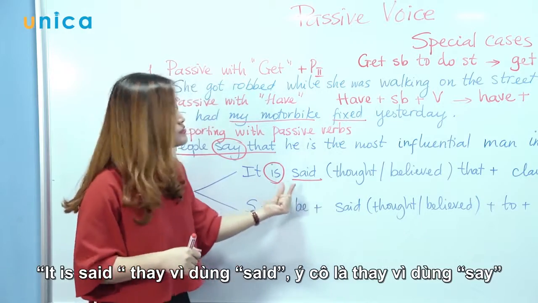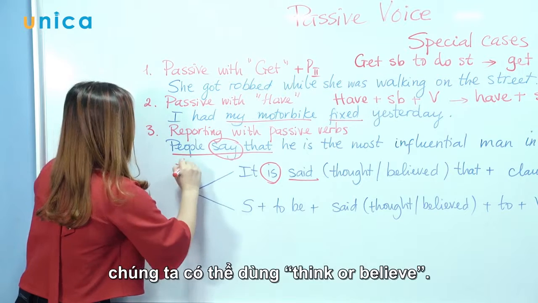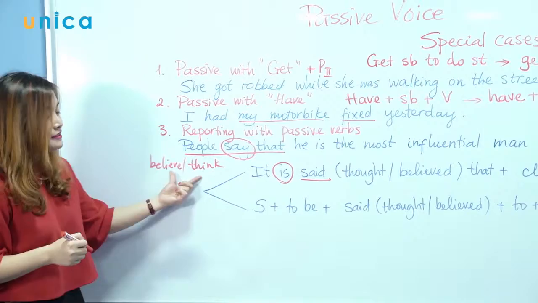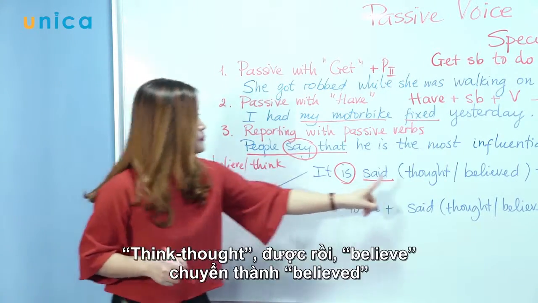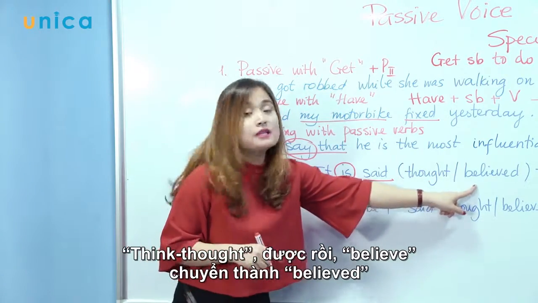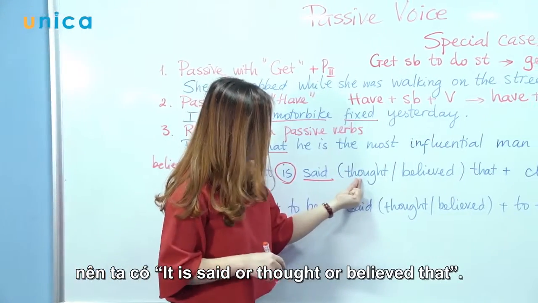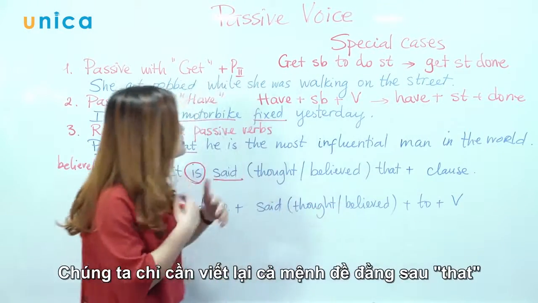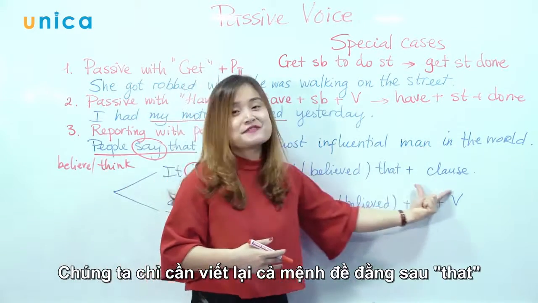Instead of using say, we can use think or believe. How about the past participles of these two verbs? Think, thought. Believe is changed into believed. So we have it is said or thought or believed that, and then you just simply rewrite the whole clause after that.